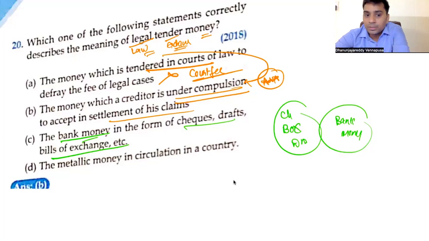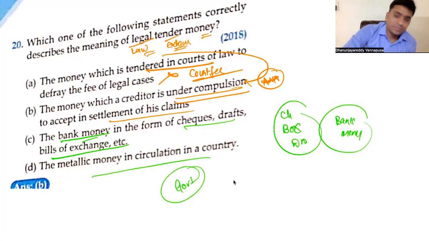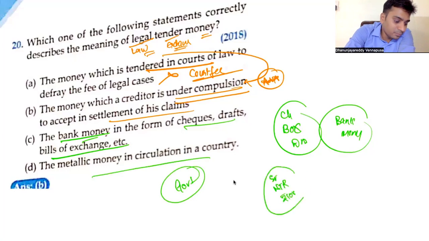So what is legal tender? That which should not be denied. The metallic money in circulation in a country? Yes, metallic money. What is that metallic money? The coins, if they are minted by the government. Now, consider this: all metallic money cannot be legal tender. You have to understand this, right? Say, for example, recently they have released a senior NTR 100 rupee commemorative coin.